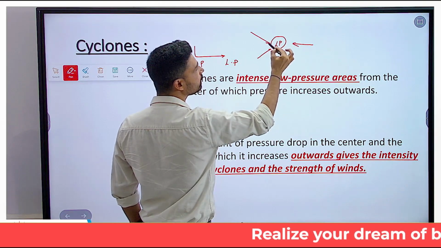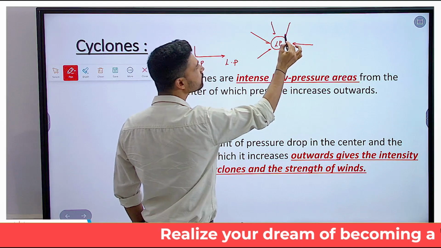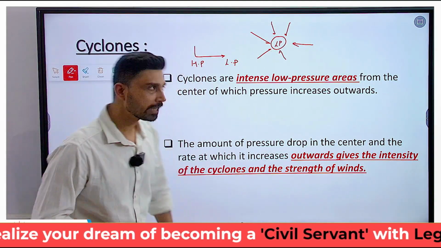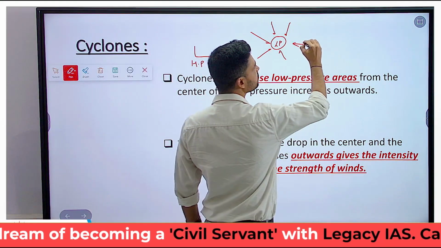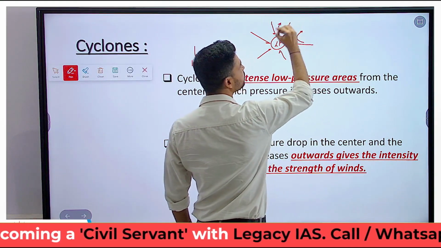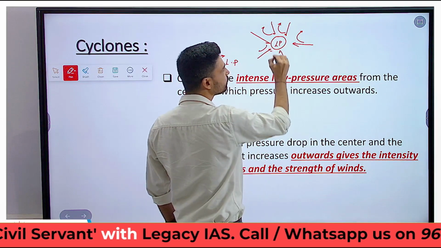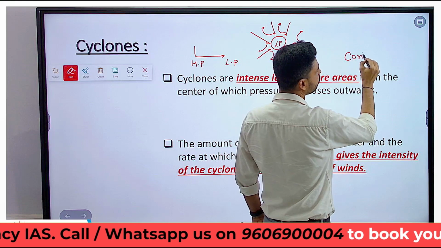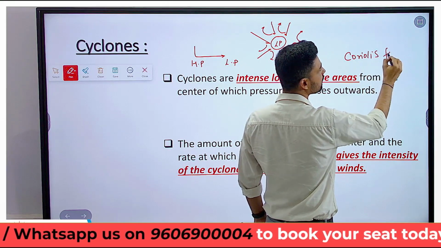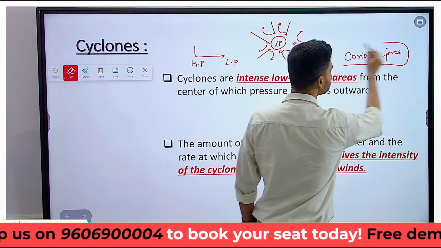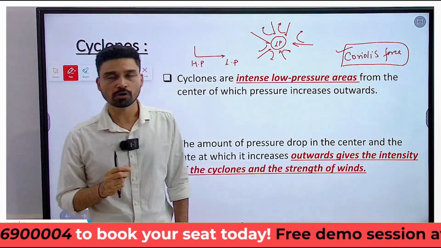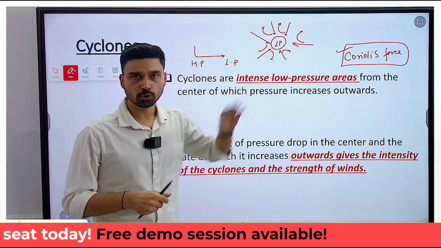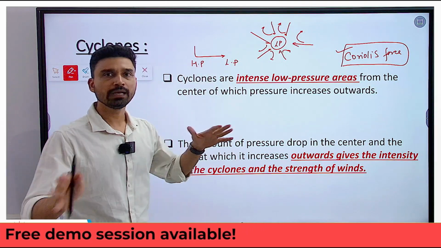Now when the wind is moving toward the center, due to the rotation of earth, it is not able to move in a straight line. Rather, the direction of winds gets deflected, and this deflection is due to a force that comes into existence. It is called the Coriolis force. That means for cyclonic circulation to establish itself, there has to be the presence of Coriolis force, otherwise wind will simply flow in a straight line, fill the low pressure gap, and weather will become stable.